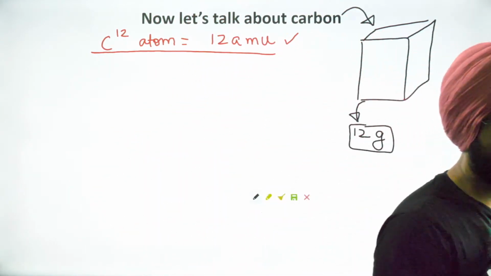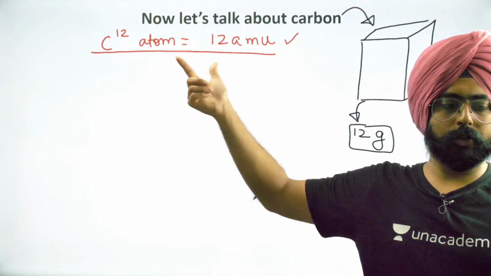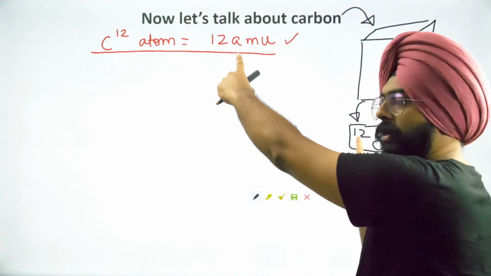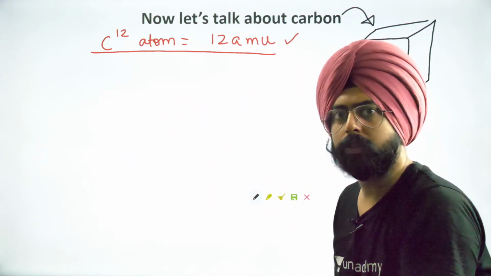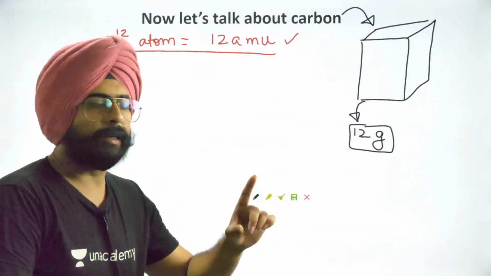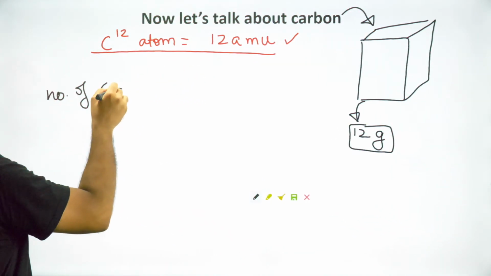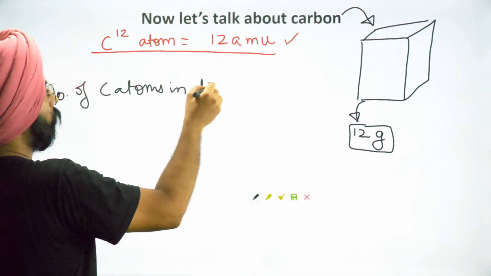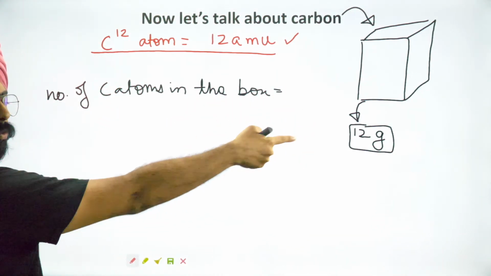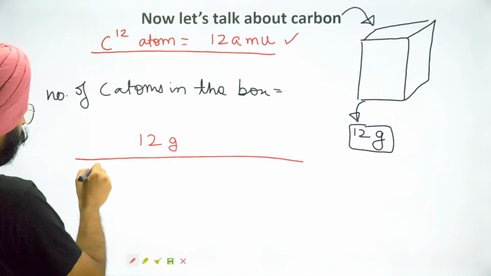Do you see what I'm doing over here? Mass of one atom is 12 atomic mass units. Mass of one box is 12 grams. Do you see the number similarity over here? One atom, atomic mass units, one box is 12 grams. I want to find the number of atoms of carbon inside this box. The number of carbon atoms in the box will be equal to the total weight of the box divided by the mass of one carbon atom.